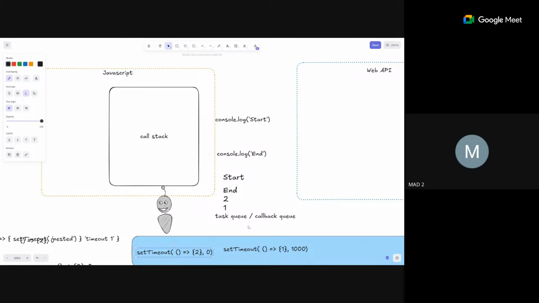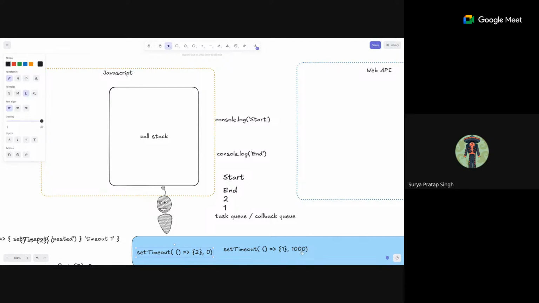If I have a task, like I am fetching some data, this fetching data will go to the web API, and when it completes fetching, it will retrieve into the main stack. But it will go to the task queue, and after that it will come to the call stack. But this fetched data I want in between my code so that I can work upon it.